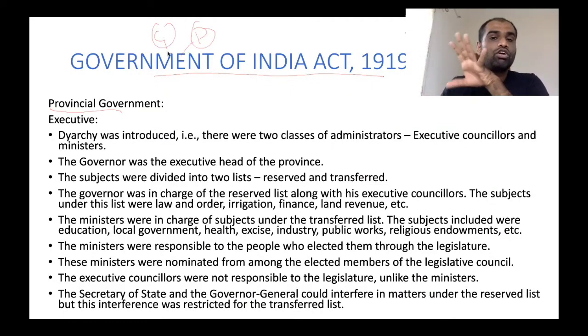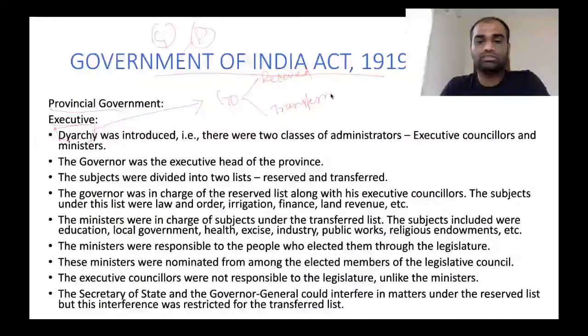Now, what are all the reforms that were carried out in provincial government? In executive, a principle called as diarchy was introduced. Now, under this diarchy, the Governor General will have two types of subjects. One is reserved subject, another one is transferred subject. Now, these are the two subjects which were classified.